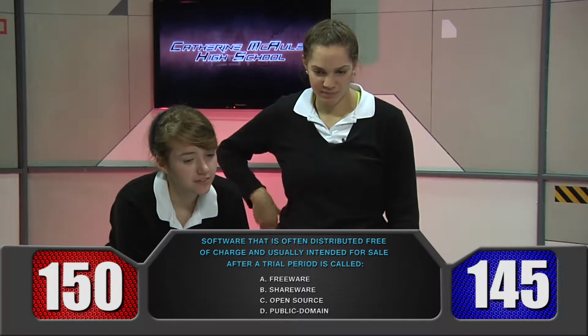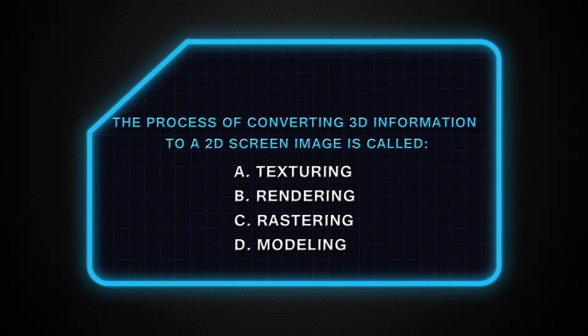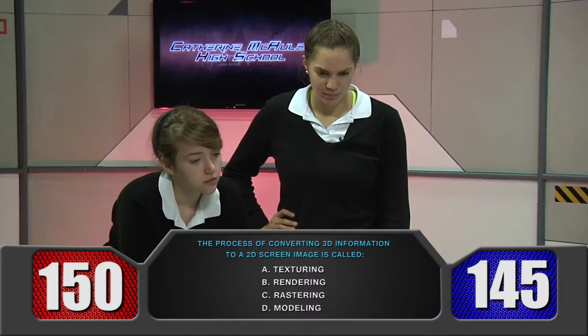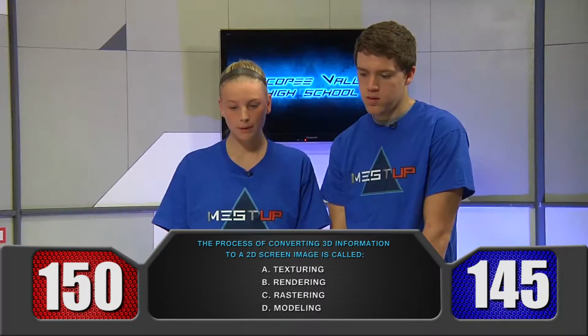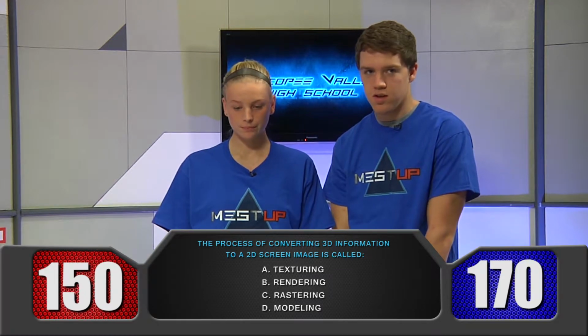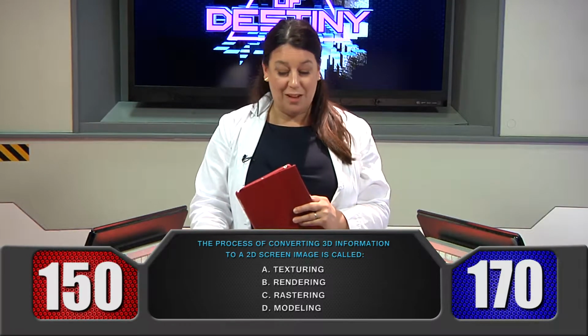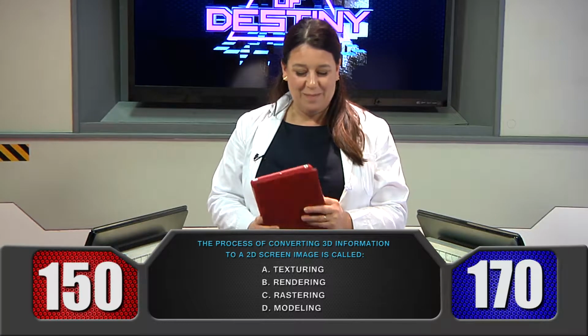Technology for 25. The process of converting 3D information to a 2D screen image is called? Blue team, B, rendering. Correct. And blue team. Sorry. Oh, that's okay. Math or science? Math for 10, please. All right.